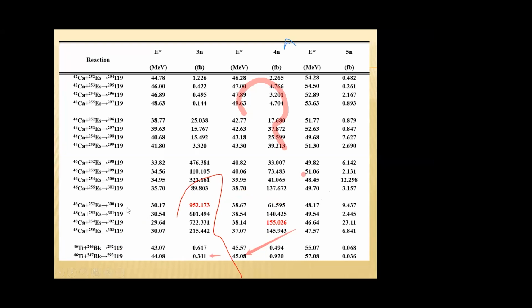Here we can see that for 48 calcium, 311 119 has maximum production cross-section, that is for 48 calcium induced reaction in 3N channel. In 4N channel, 302 119 has maximum production cross-section for the 48 calcium induced reaction.